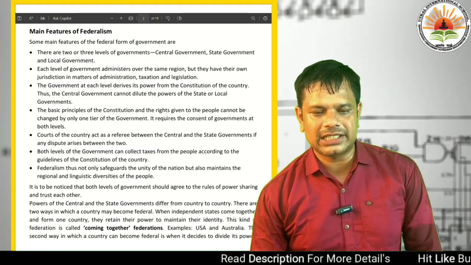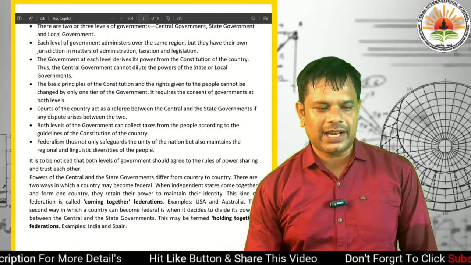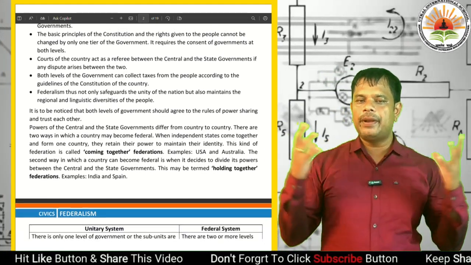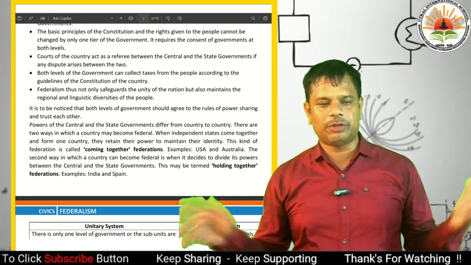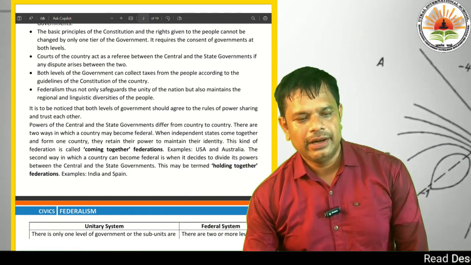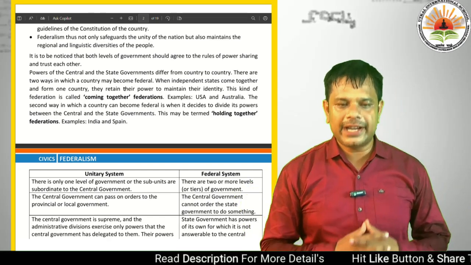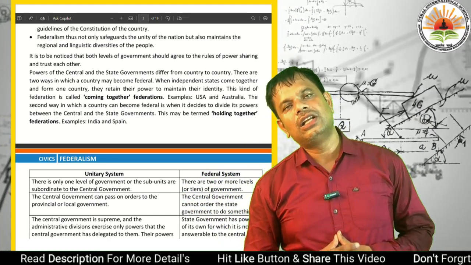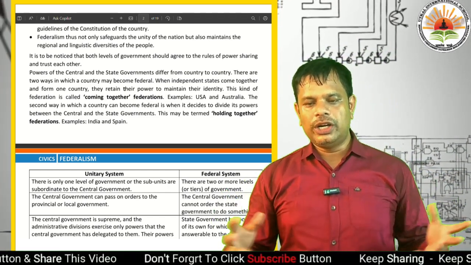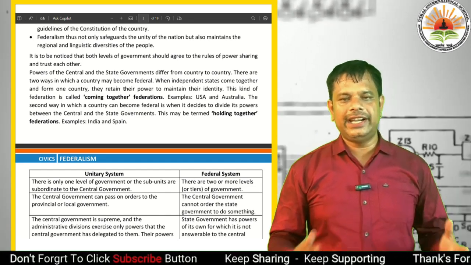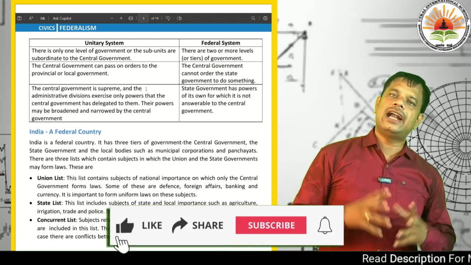Courts of the country act as a referee between the central and state governments if any dispute arises. Both levels of government can collect taxes from the people according to the guidelines of the constitution. Then the main types of federations are coming together federations and holding together federations. Examples of coming together federations are the United States of America and Australia, and examples of holding together federations are India and Spain.